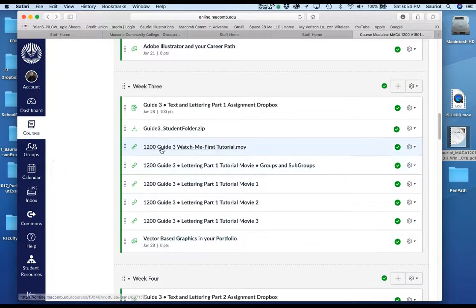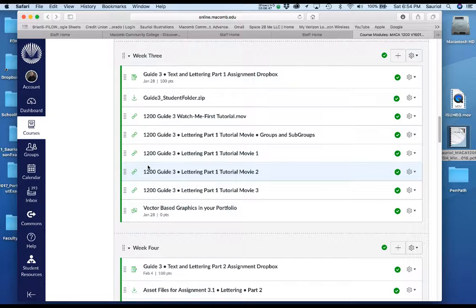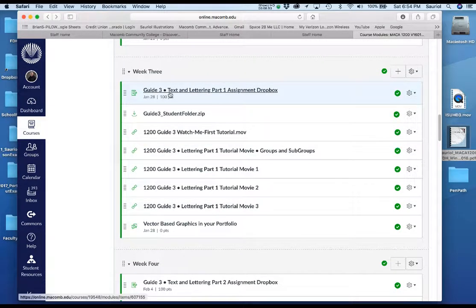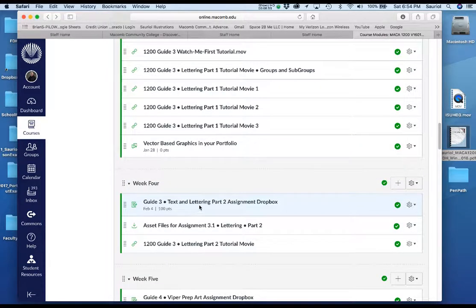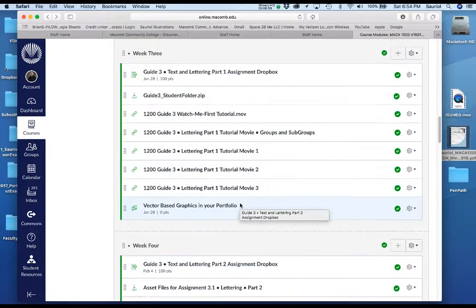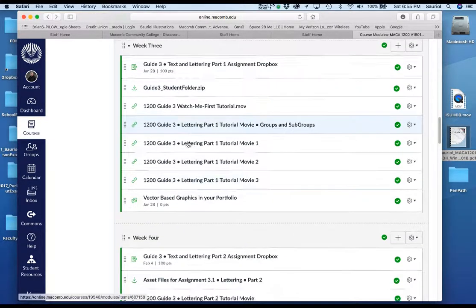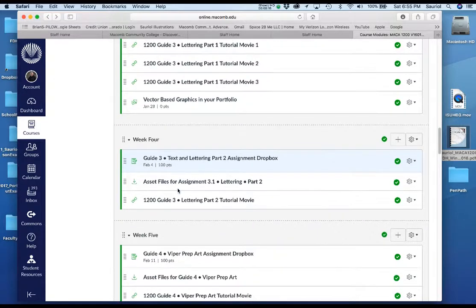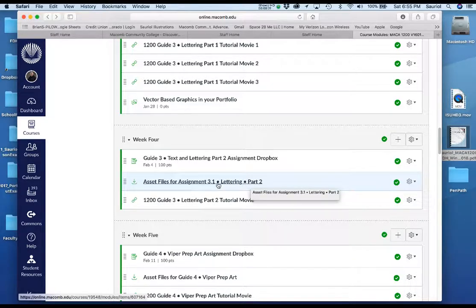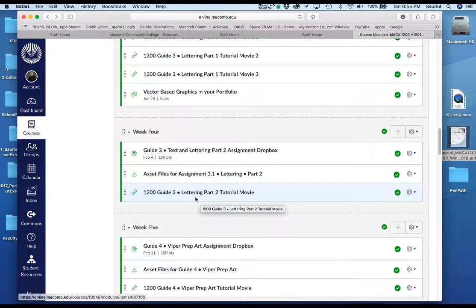So in week 3, look at how you're going to be able to find the Dropbox for the guide 3 part 1 assignment Dropbox. Same thing with week 4, part 2 assignment Dropbox. Now you remember I said that there is always a zip folder with the assets. There it is right there. So when you want to get the assets, first click this, then follow these movies, then turn it in up here for part 1 and turn it in here for part 2. All right, and here are the asset files for part 2. And here is the movie for guide 3 part 2.